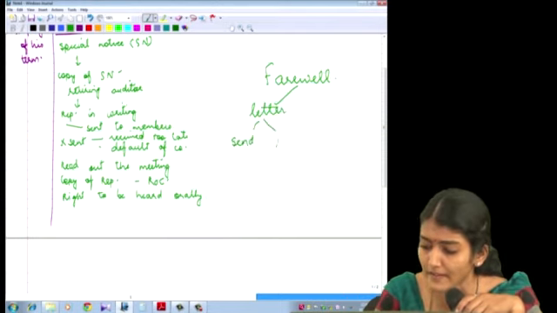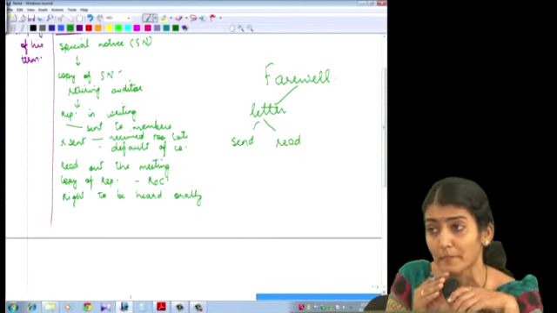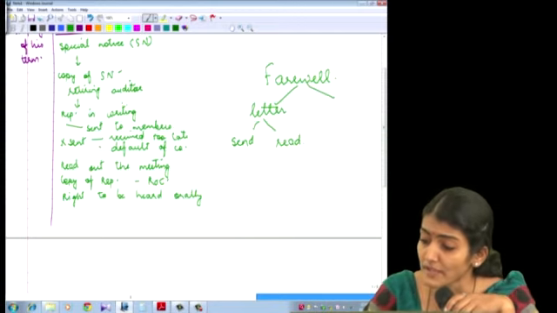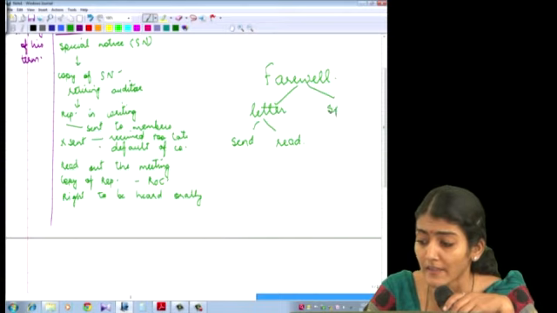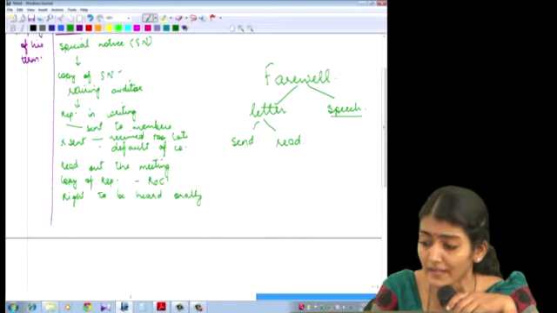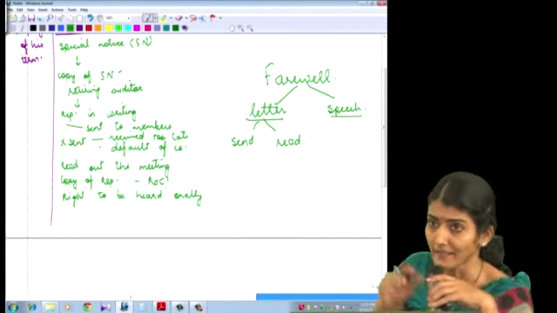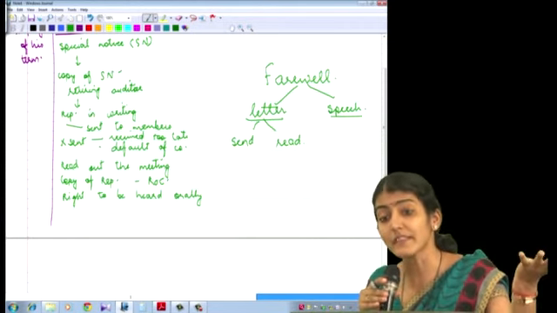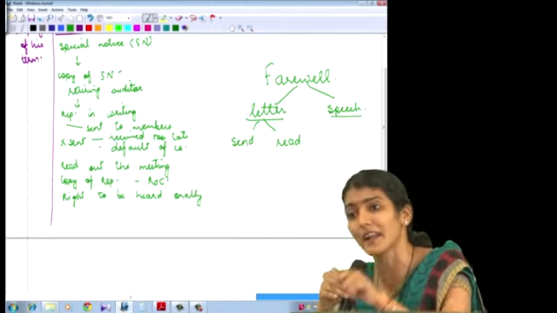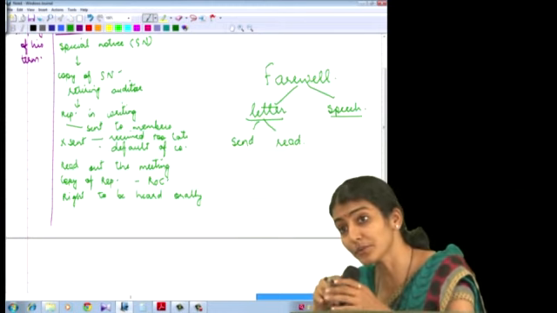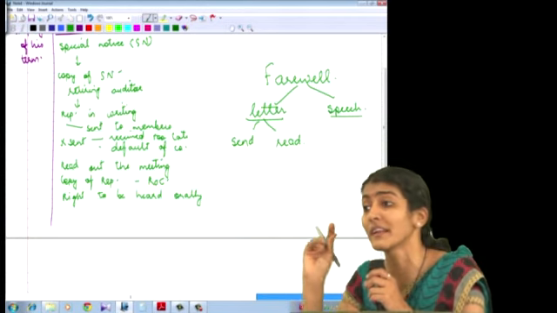And if they could not send it, then in that case, it would be read out at the meeting. And this is without prejudice to the right to be heard orally at the meeting. So you can write one farewell letter and you can also prepare one farewell speech. The farewell letter could either be sent to all the members. If it could not be sent, then it would be read out at the meeting. And in addition to this, you also have a right to be heard orally at the meeting.